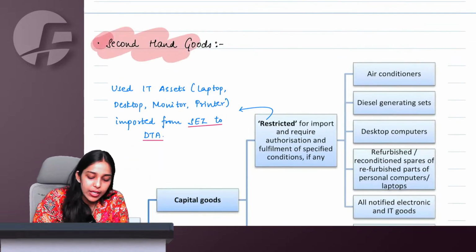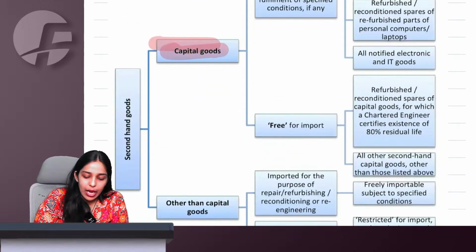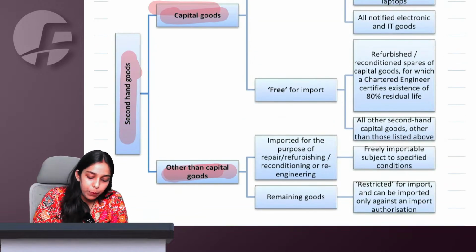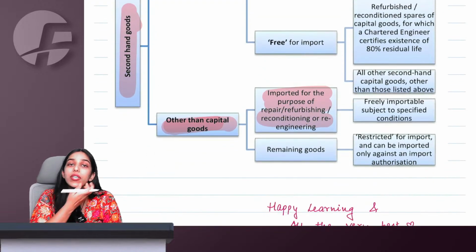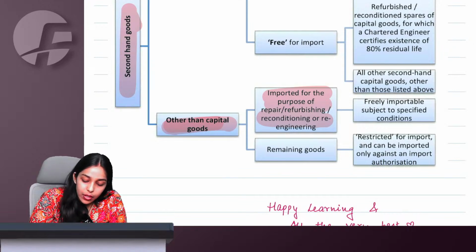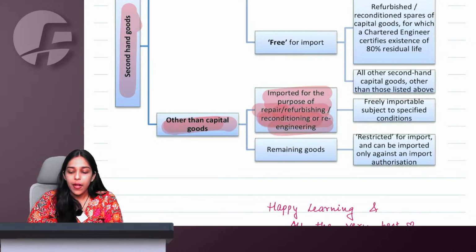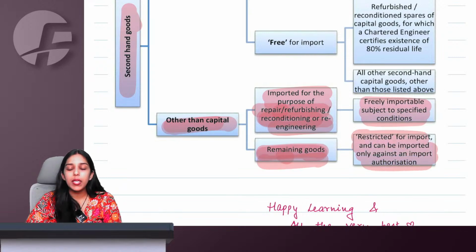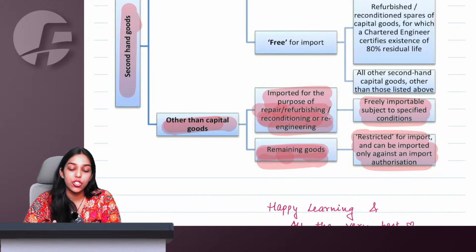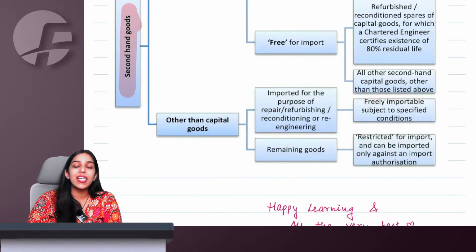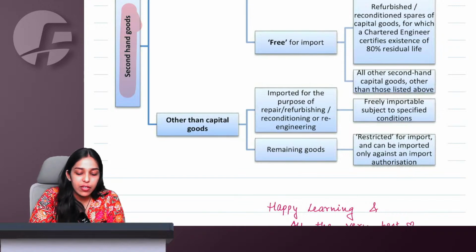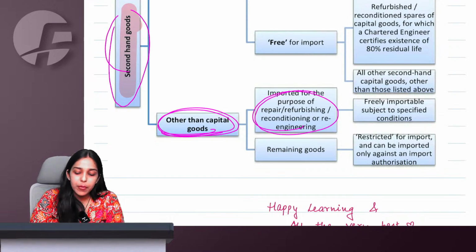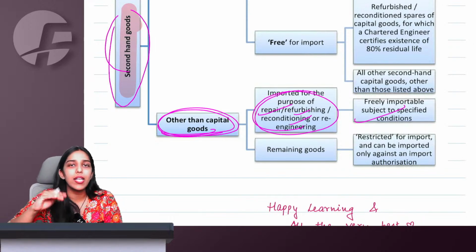Ma'am, for second hand goods, it could be capital goods or it could be other than capital goods. See, understand, if you are importing second hand goods, particularly for repair, refurbishing, reconditioning, re-engineering, no problem, you can freely import them. But remaining goods are restricted and can be imported only on the basis of authorization. If I want to import certain second hand goods other than capital goods, and they are for the purpose of repair, refurbishing, you import, repair, re-export, no problem.